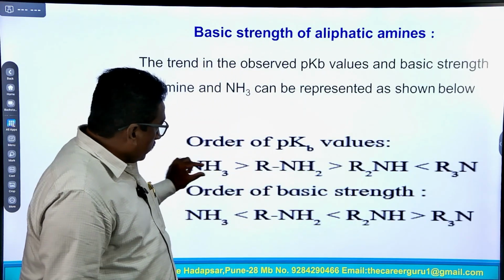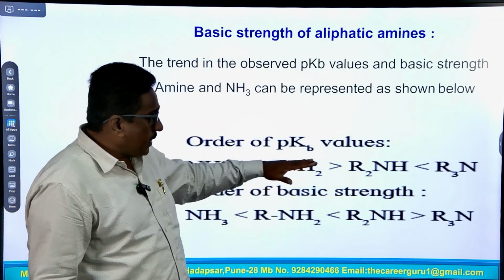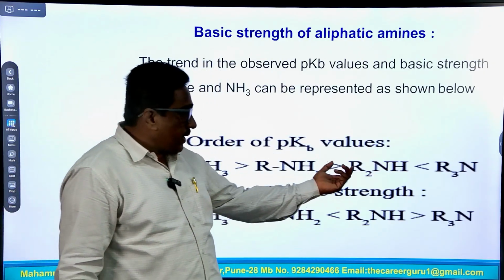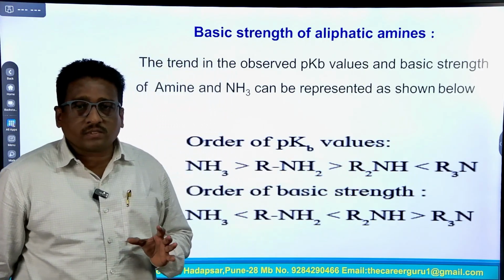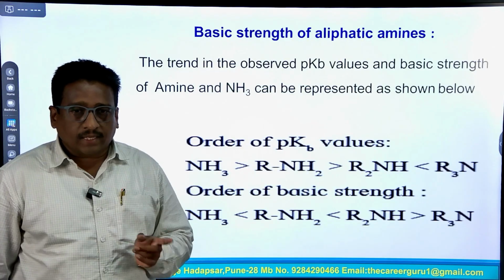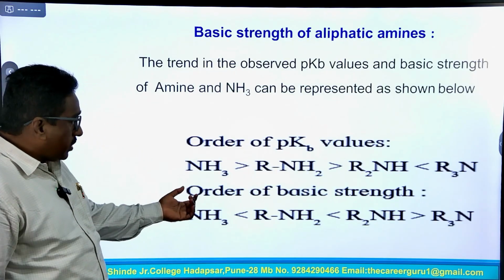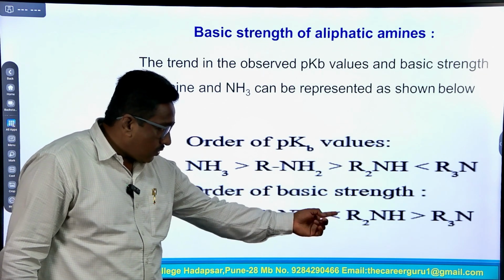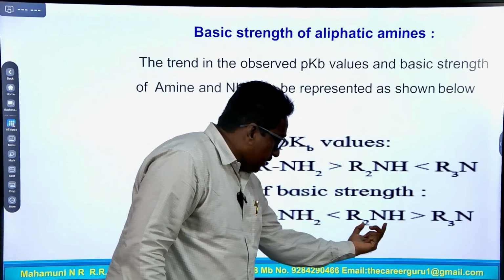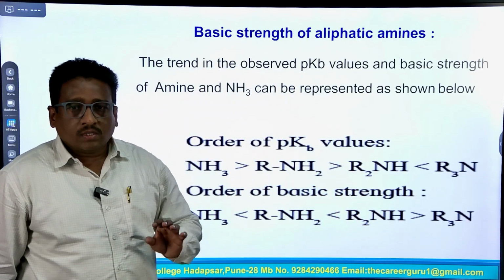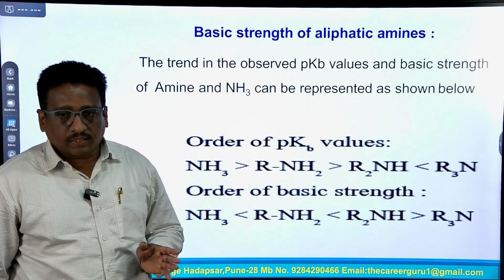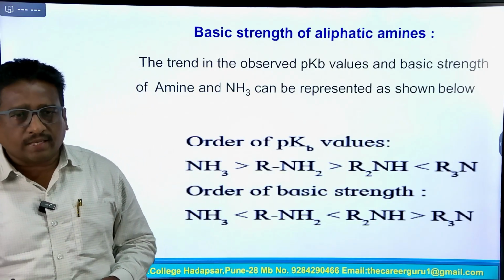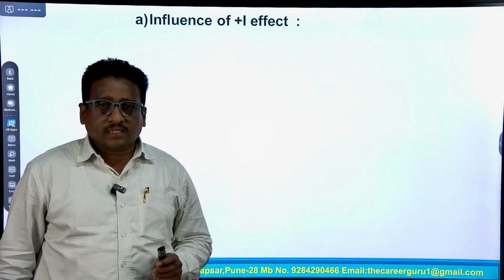So, out of these 4 molecules, ammonia, primary amine, secondary amine and tertiary amine, according to pKb values, the secondary amine has the strongest basic strength, then primary and then tertiary. And the order of basic strength is also NH3, RNH2, R2NH and R3N. This R2NH, the secondary amine, has higher basic strength than primary amine and ammonia. So, ammonia is less basic in character than primary, secondary and tertiary amines.